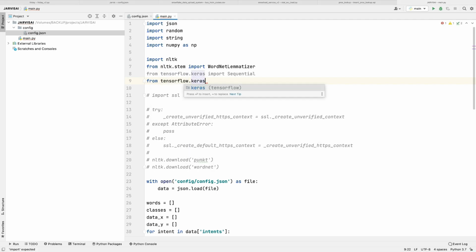So keras dot layers we need to import Dense and Dropout.